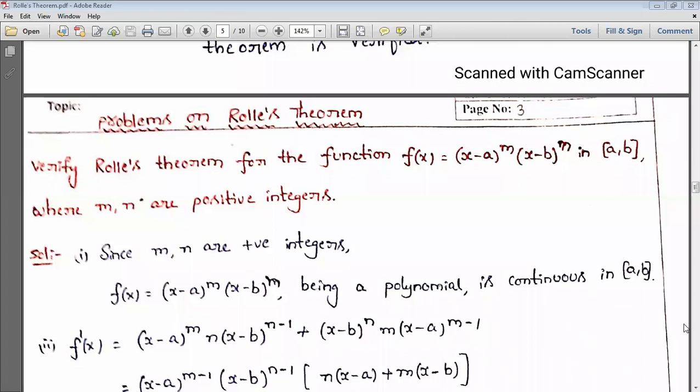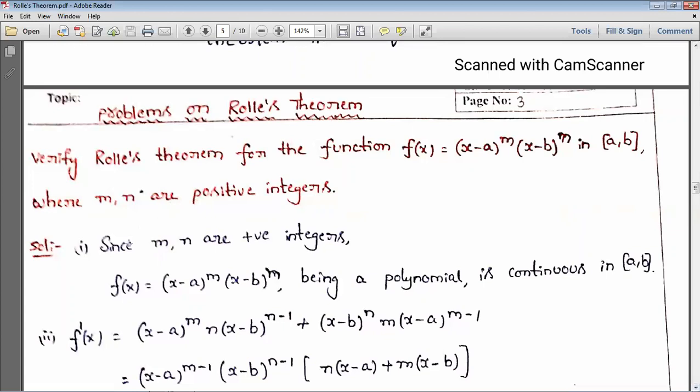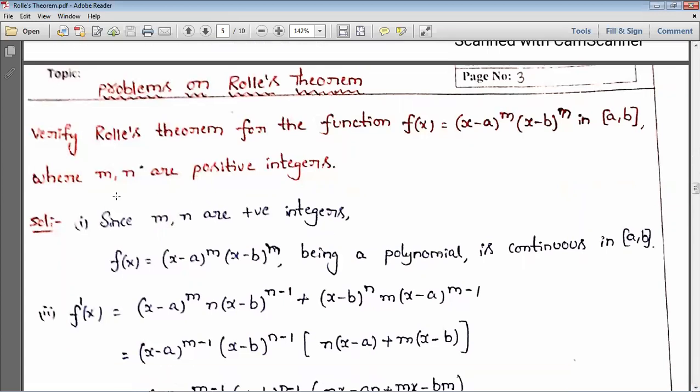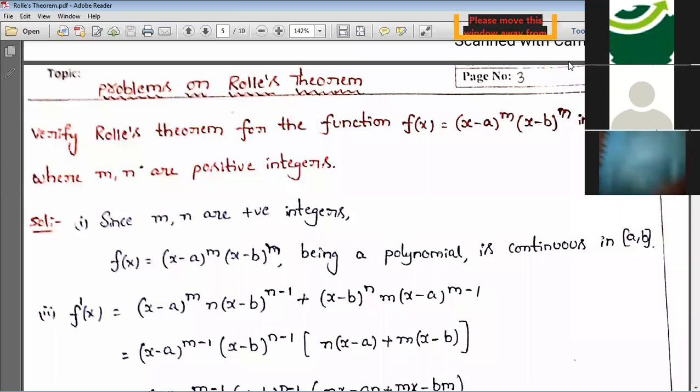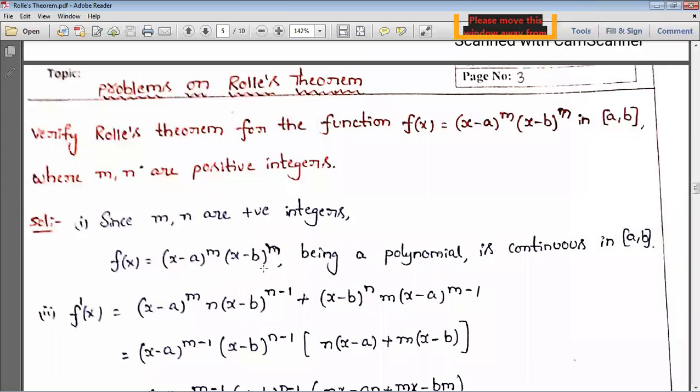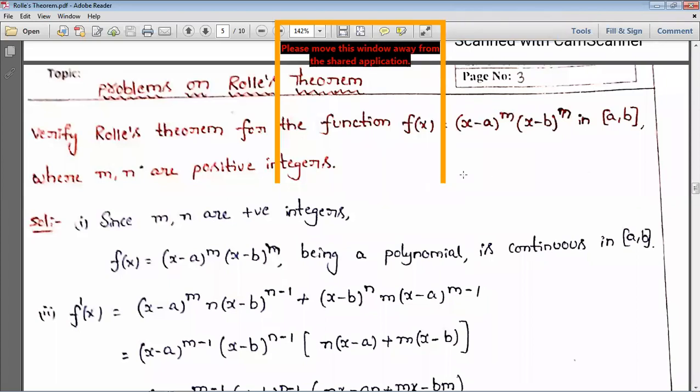First condition: since m, n are positive integers, the function is a polynomial. Is this a polynomial or not? Yes, and we already said a polynomial function is a continuous function. So we wrote here that the polynomial function is continuous in the interval (a, b), and there is no need to check all the conditions. If it is a polynomial, or algebraic, trigonometric or exponential, you can simply write it directly.